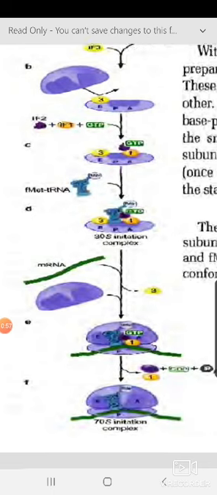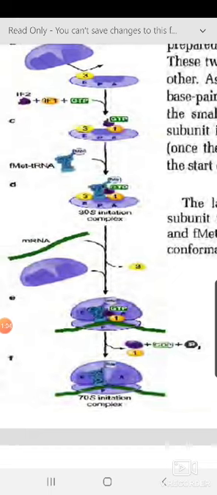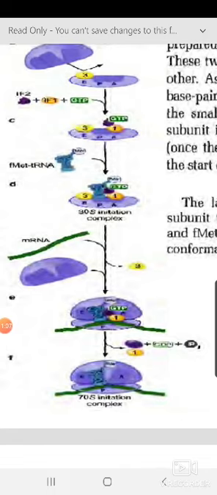Now the mRNA comes and binds. At this position, IF3 should get released. Once it is released, only then can the big subunit come and bind. Binding of the big subunit changes the conformation, and then the GTPase activity of IF2 is triggered, hydrolyzing the GTP to GDP and Pi. That factor also gets released. Simultaneously IF1 also gets released, and you get a complete ribosome together with the tRNA at the P position and the mRNA placed.